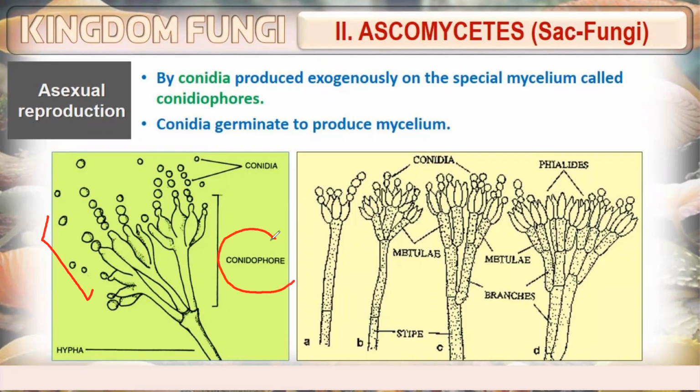So here you can see a special type of mycelium bearing the conidia, known as the conidiophore. Conidia germinate to produce mycelium. So these are the spores that will help in germination.